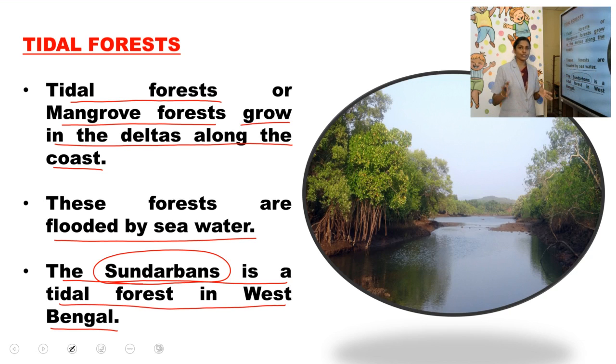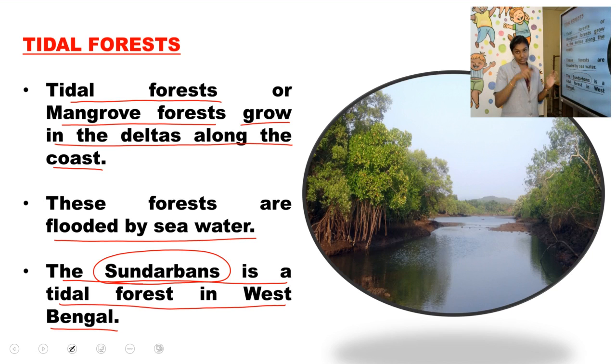It is not given in your textbook, just for your information I am telling. So tidal forest is otherwise known as the mangrove forest. It grows in the deltas along the coast. These forests are flooded by seawater. Alright? And which is the example for the tidal forest? The Sundarbans. This is the example for India as well as the world. It is famous. Sundarbans is a tidal forest in West Bengal.